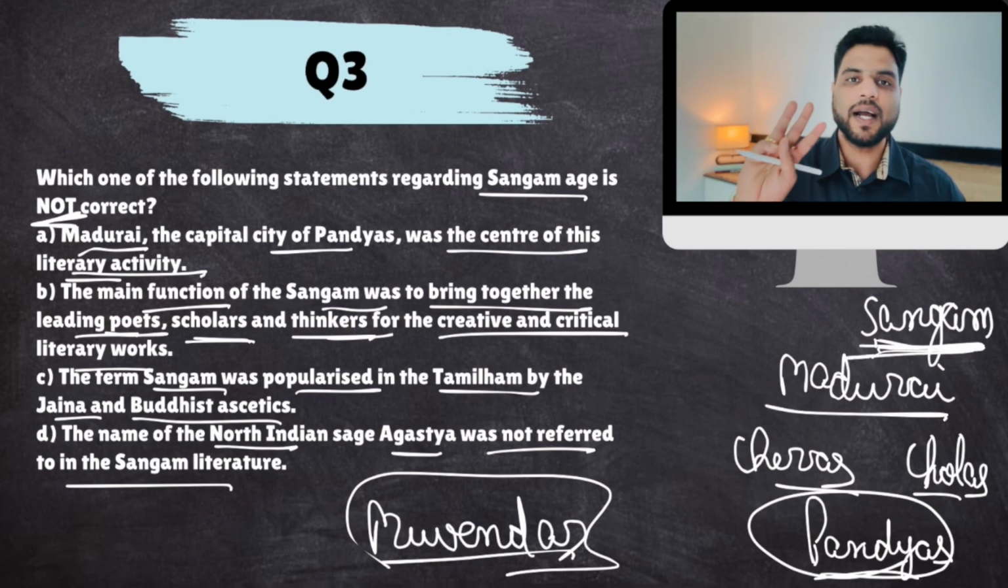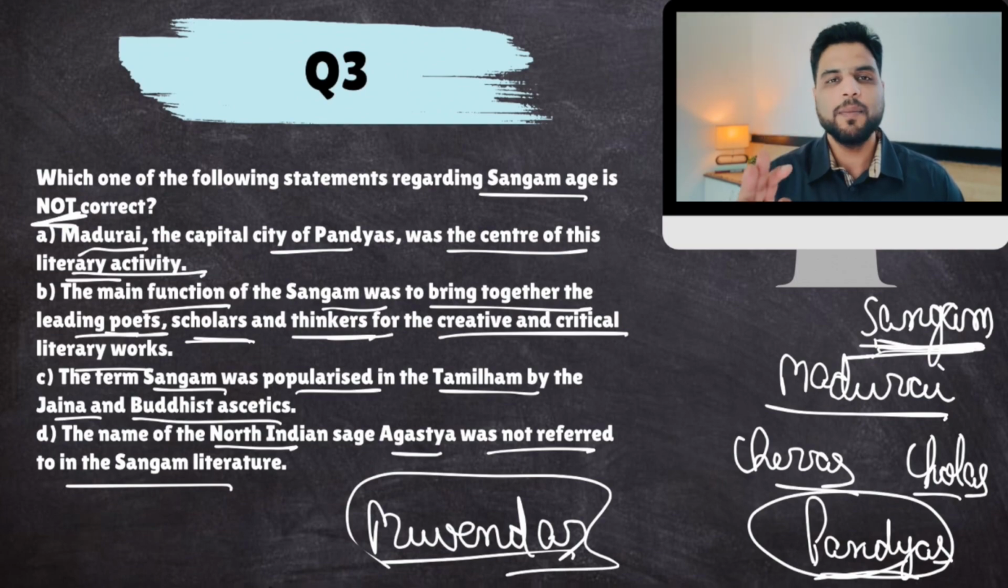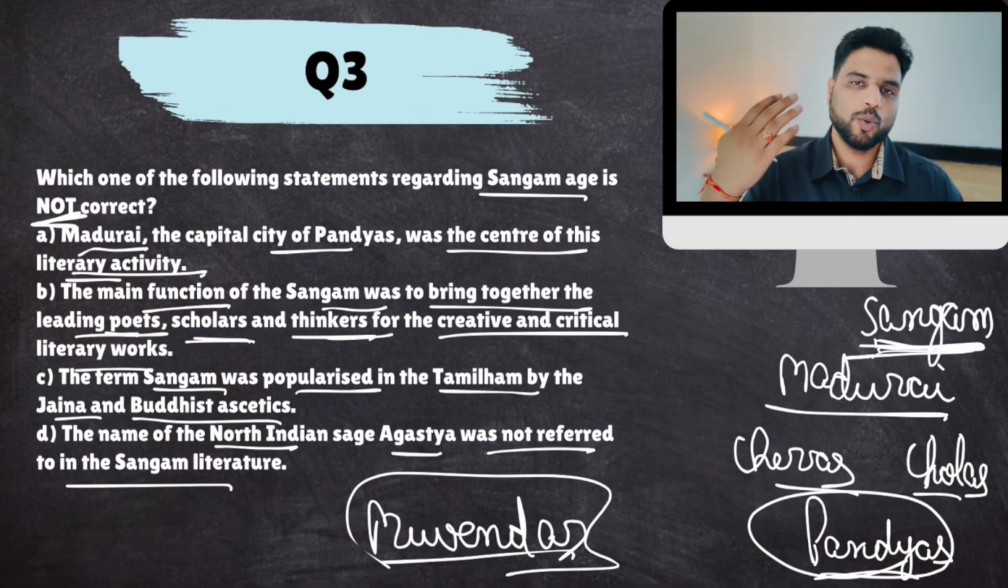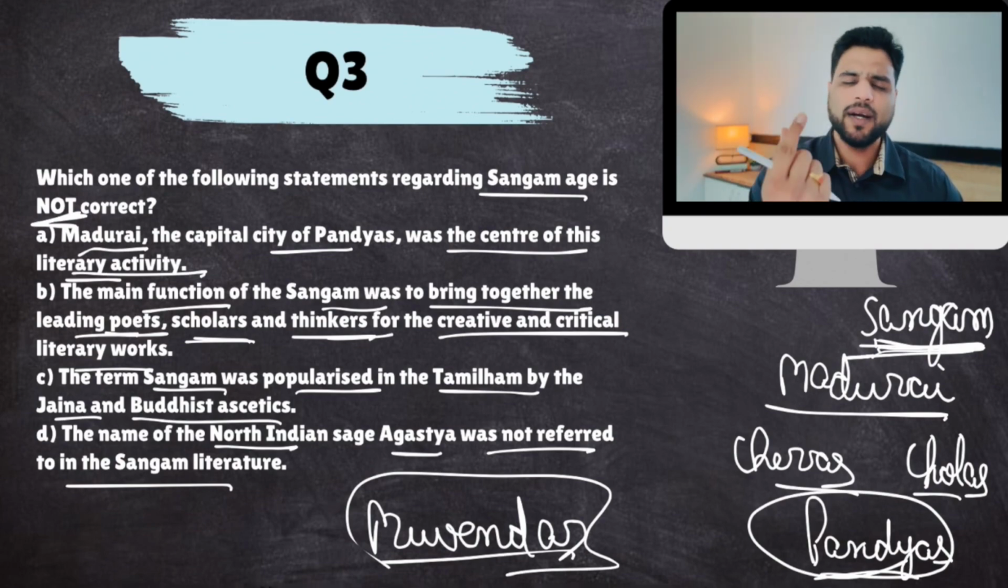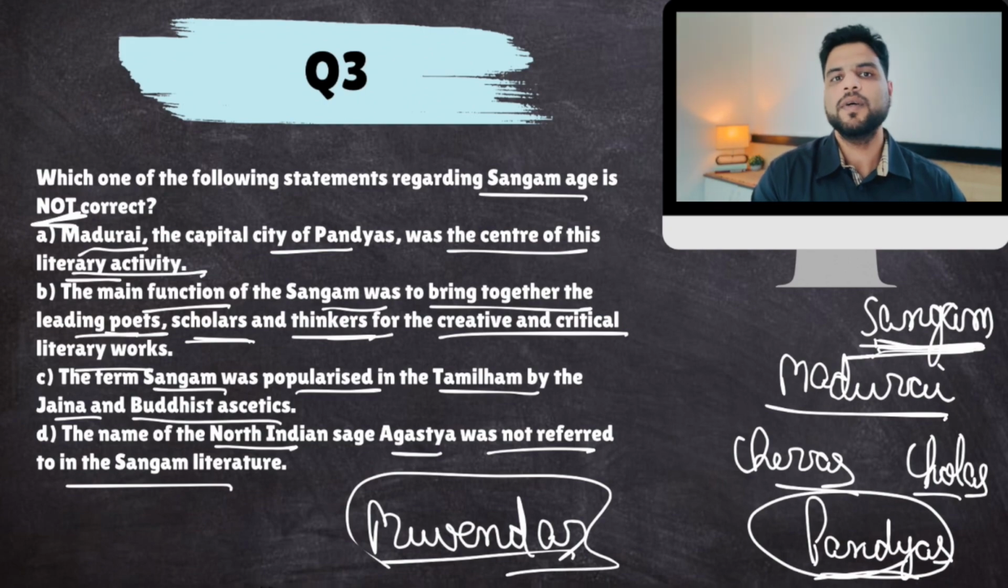Now, there were three Sangams that we know of. Most of Sangam literature comes to us through the third Sangam, because the third Sangam literature survived. One document of the second Sangam survived, but most of the documents from the third Sangam survived and reached us, and that's how we are able to construct the history of the Sangam age. So remember this part also.